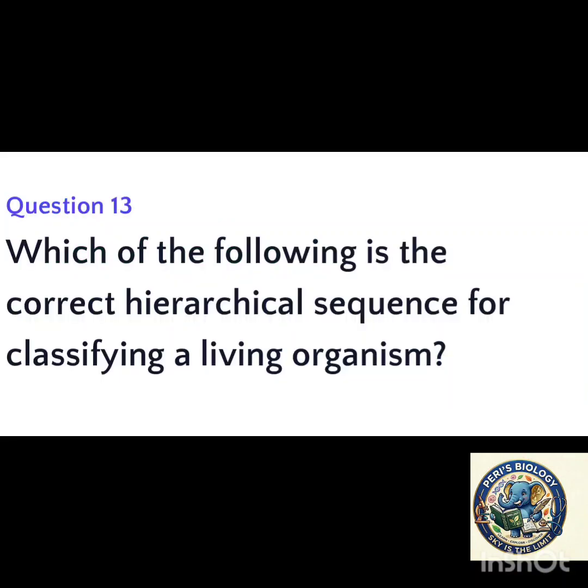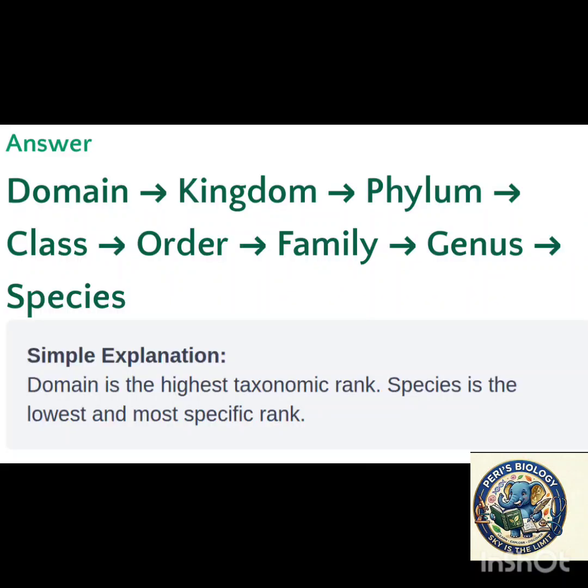Next question. Which of the following is the correct hierarchical sequence for classifying a living organism? The answer is domain, kingdom, phylum, class, order, family, genus, and species. Here, domain is the highest taxonomic rank, and species is the lowest and most specific rank.